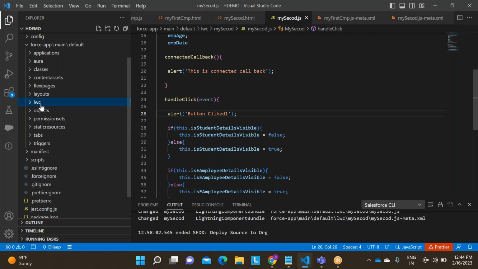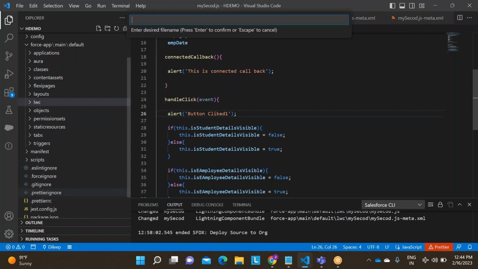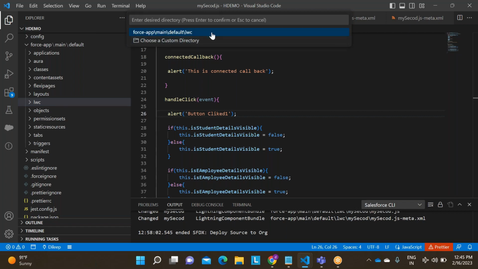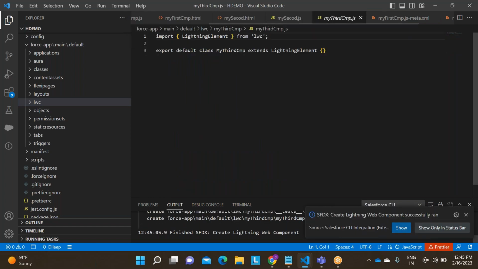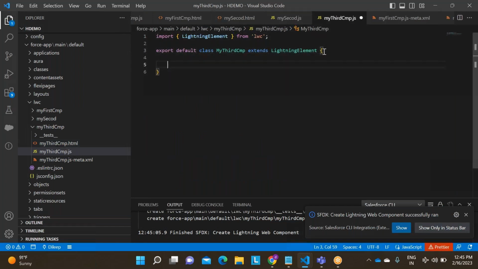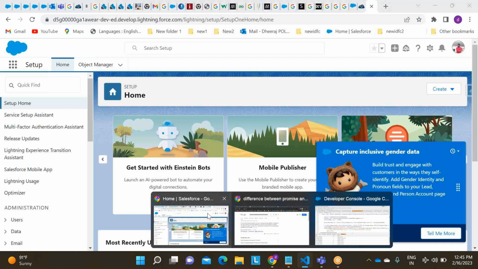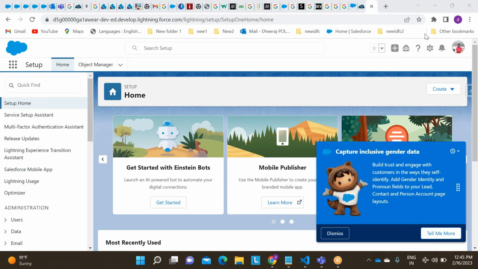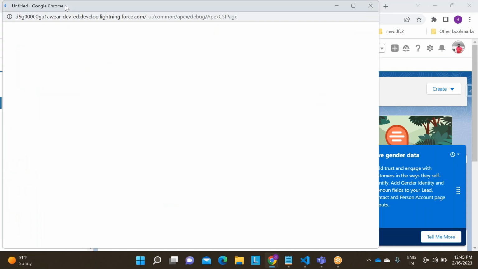Now let us open this component, create a lightning web component. It is third CMP, right? So when I create it, it will create the HTML, JS, and these files. Now if you query the record, how will the data be stored? Where is it, and how can the data be stored? I'll showcase it here.